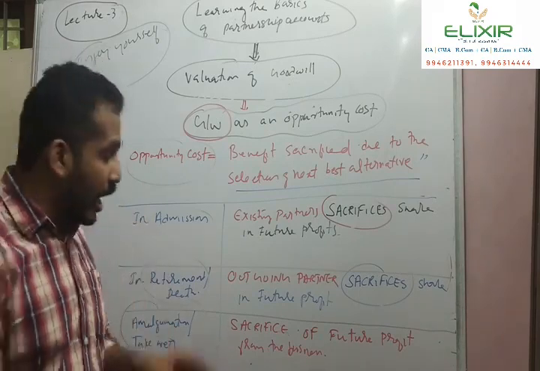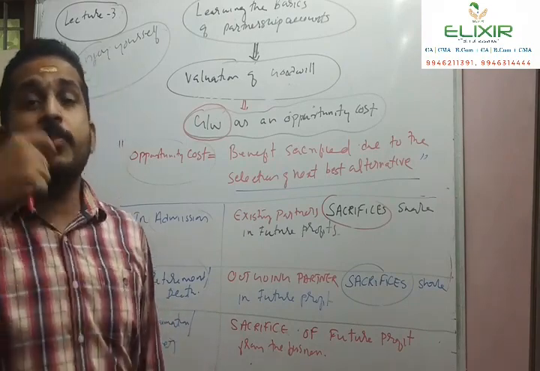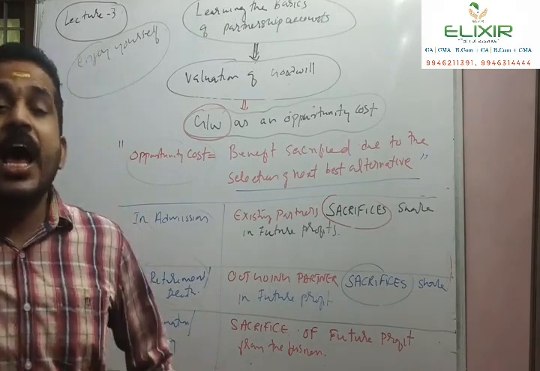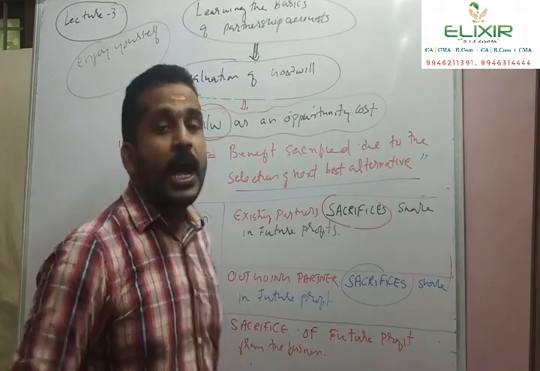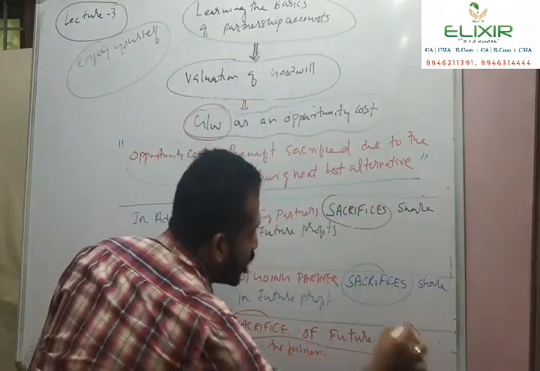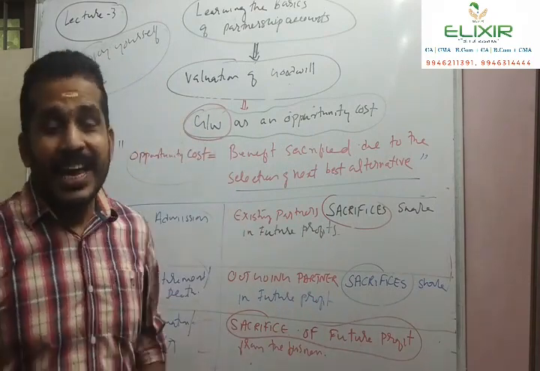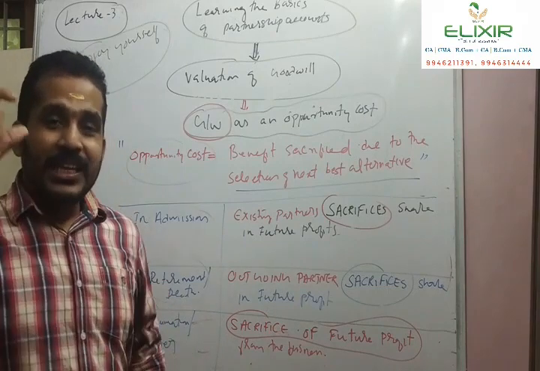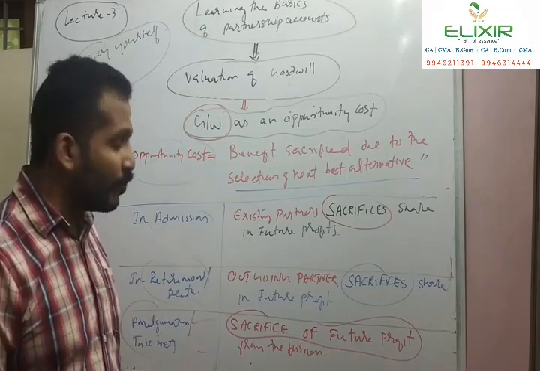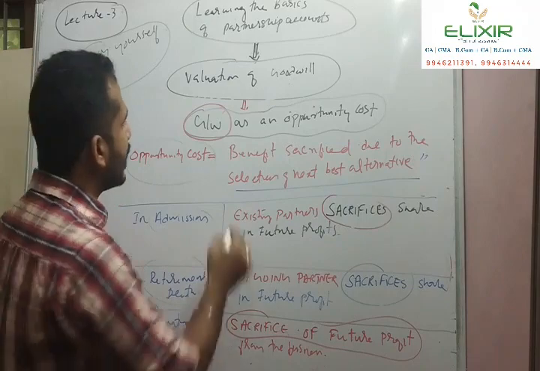Had the company continued its business for n number of years, they might have earned profit, and this expected profit is sacrificed or given to another company in the process of amalgamation or takeover. Again, there is a sacrifice of future profit. For this sacrifice, they will receive the compensation for the sacrificed amount along with the purchase consideration, and this amount is called goodwill.